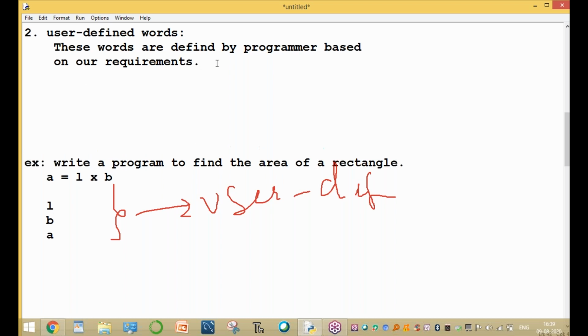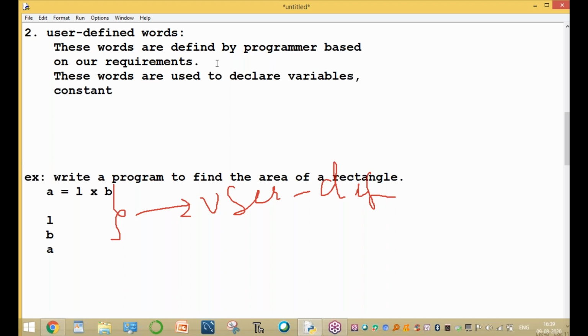These words are mainly used to declare variables, constants, function names, class names, and object names. What is a class? What is an object? I will explain one by one, no problem.